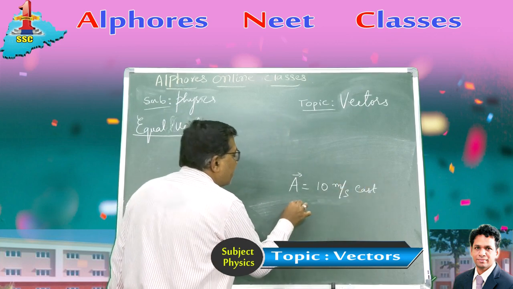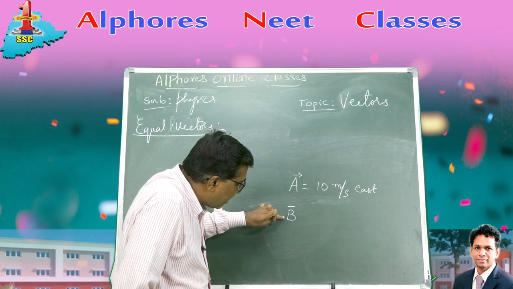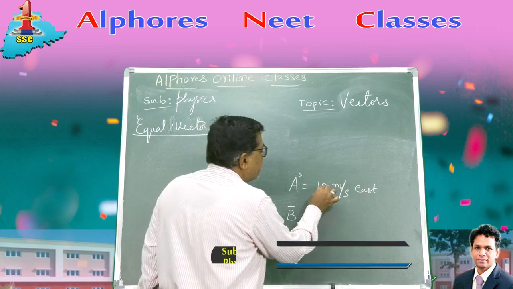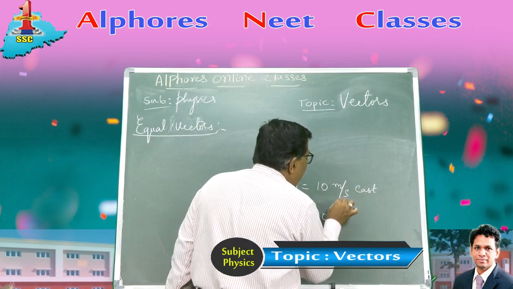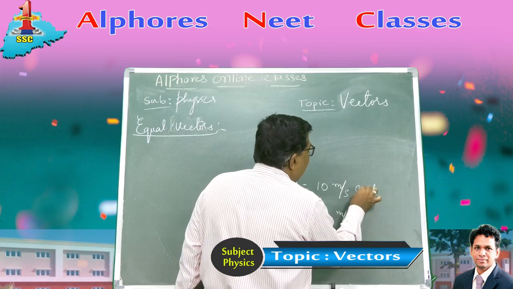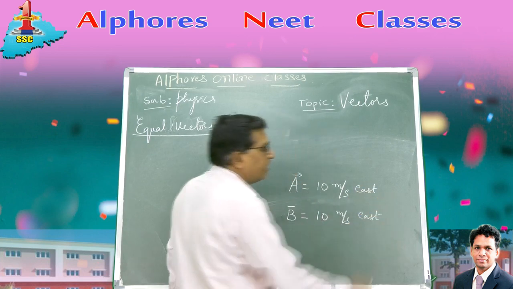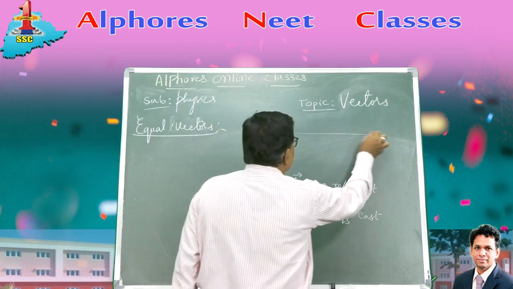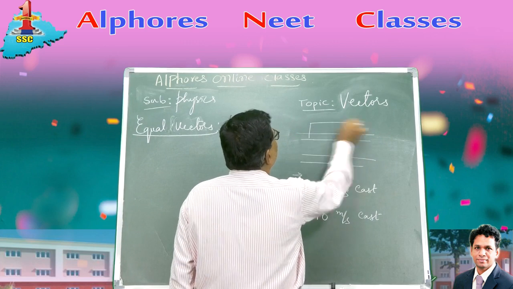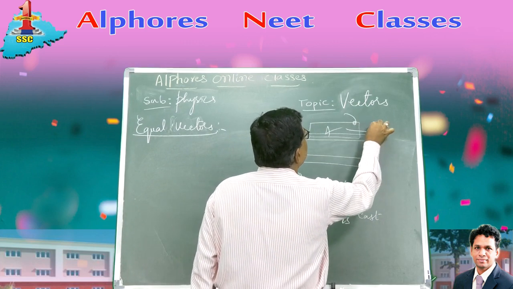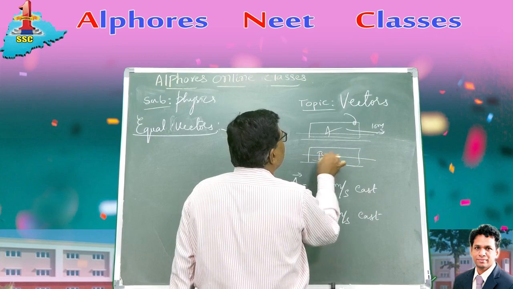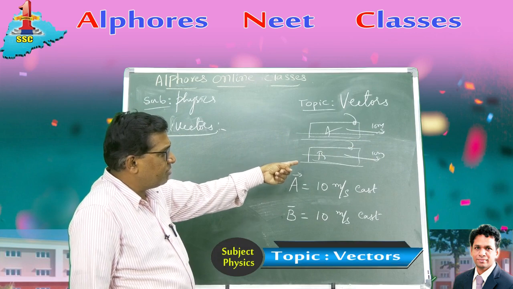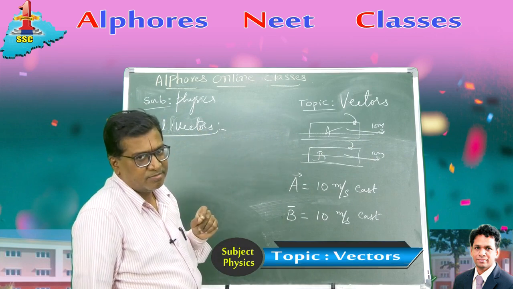Now, there is another vector B bar. If A bar and B bar are to be equal vectors, they must possess same magnitude, they must belong to the same physical quantity, and they must be in the same direction. Then only they are called two equal vectors. Example, suppose two trains are moving on parallel tracks. Train A is going towards east with 10 meters per second, and train B is going with the same velocity, 10 meters per second, in the same direction. Then the velocity of A and velocity of B are equal vectors.